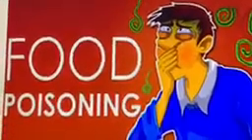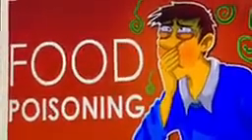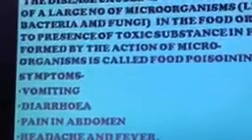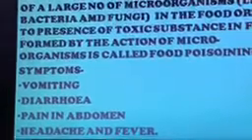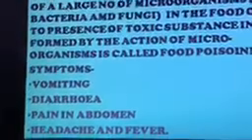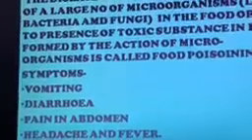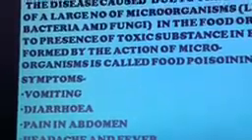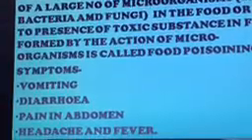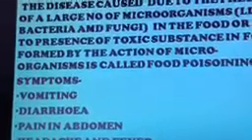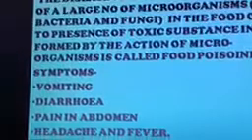Hello children, today we are going to study a new topic, that is food poisoning. First of all, you should know what is food poisoning. Food poisoning is a disease caused due to the presence of a large number of microorganisms. These microorganisms are generally bacteria and fungi. These bacteria and fungi produce toxic substances in the food, and when these toxic substances are taken by you, then you suffer from a disease called food poisoning.